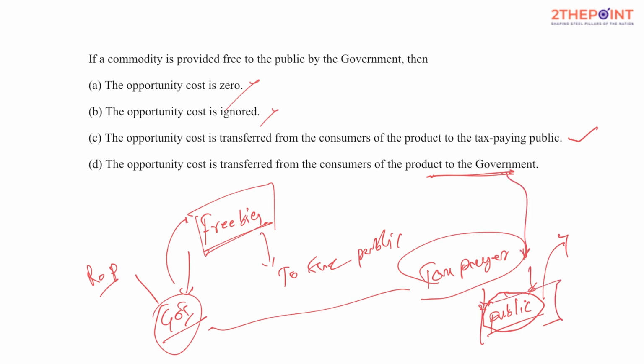Henceforth, it is the public who happens to bear the burden of paying the taxes, which would be spent by the government in the form of freebies. So henceforth, the most appropriate option happens to be C, and D cannot be the right option.